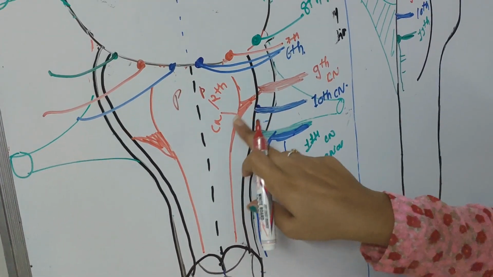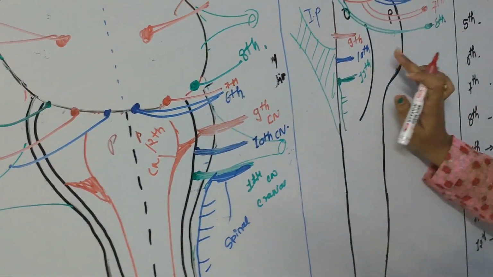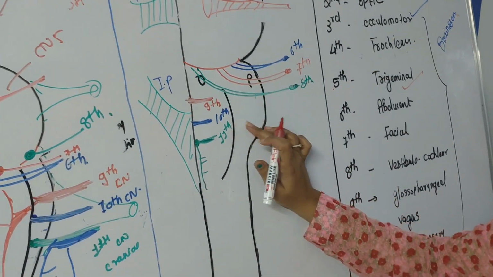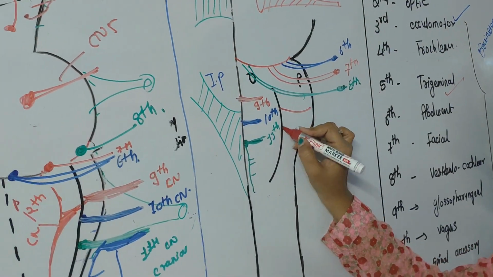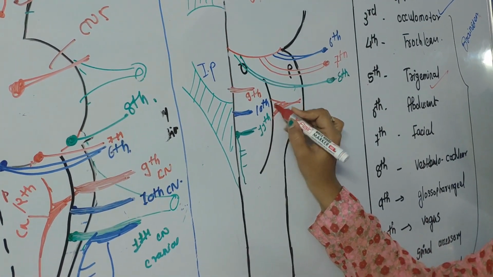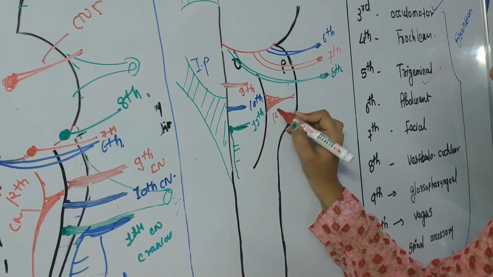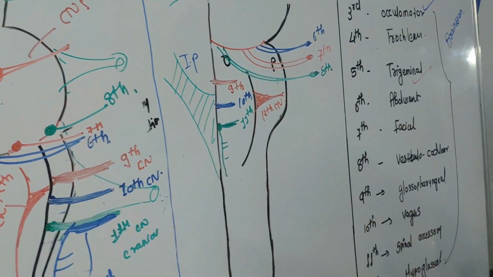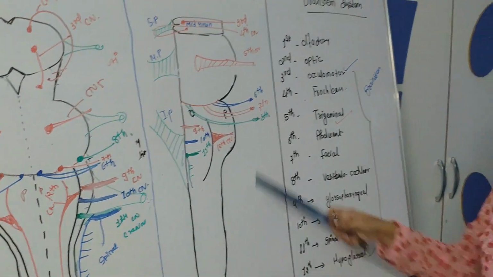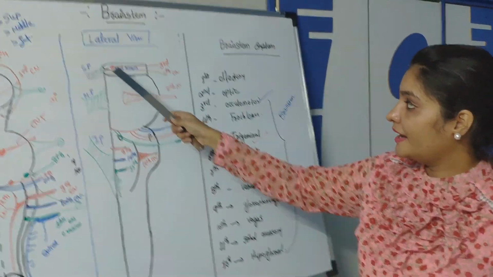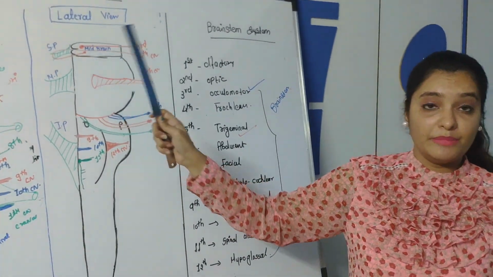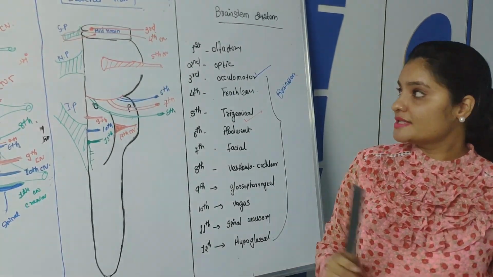Fine, this is medially 12th and these all are laterally. Here we can see this is the pyramidal part, medial part. So 12th cranial nerve. So this is all about the situation. The third cranial is originated in midbrain. The fourth is also originated in midbrain, but it is coming from the posterior part.